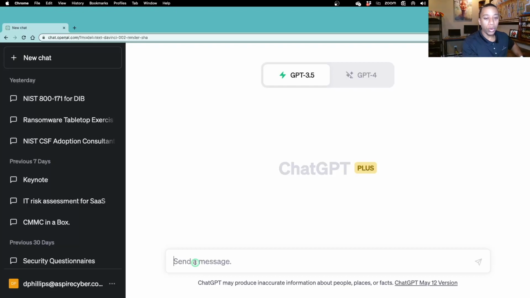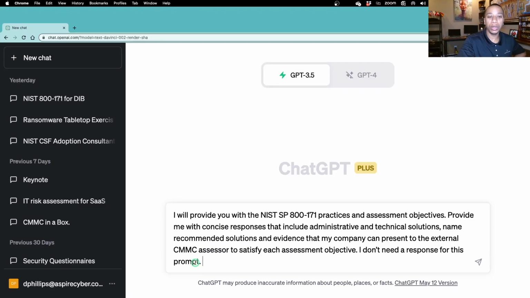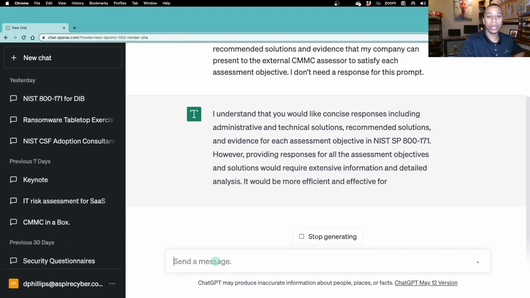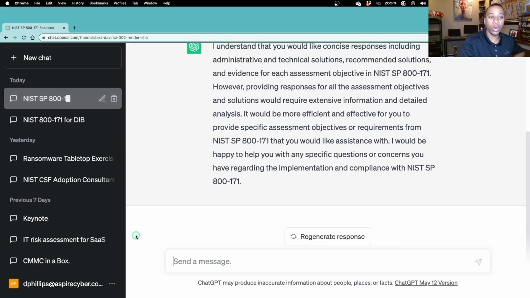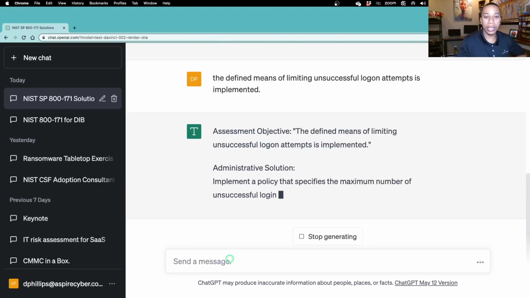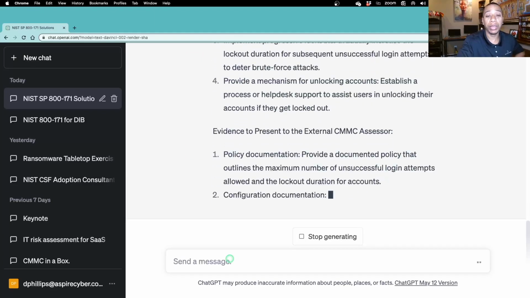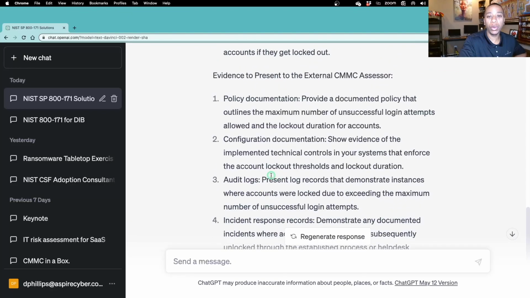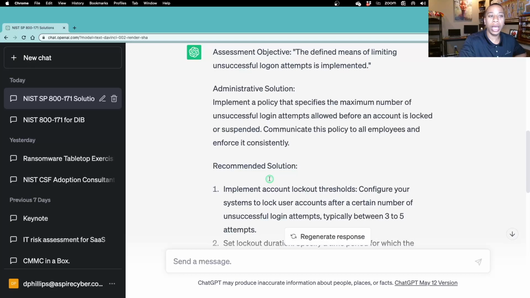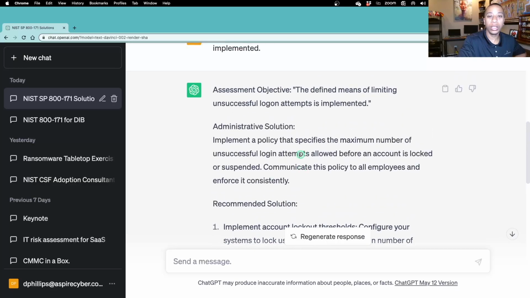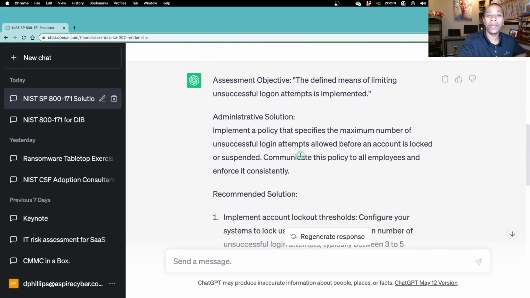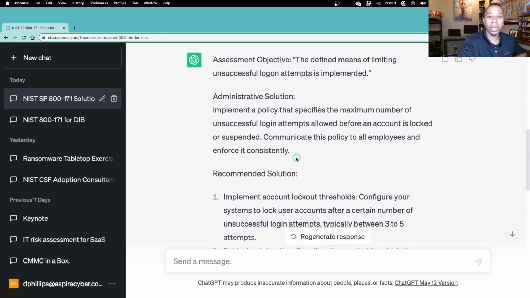Since I am jumping over, I do want to provide ChatGPT again with that initial prompt, just to give it the context. Again, now I'm in 3.5 versus ChatGPT 4. So I started a new conversation. I should be able to start just with that assessment objective and get guidance. As you can see, ChatGPT 3.5 is a lot faster than 4, but as far as the reasoning, ChatGPT 4 provides more advanced reasoning than ChatGPT 3.5. However, for our purposes, it doesn't make a big difference.